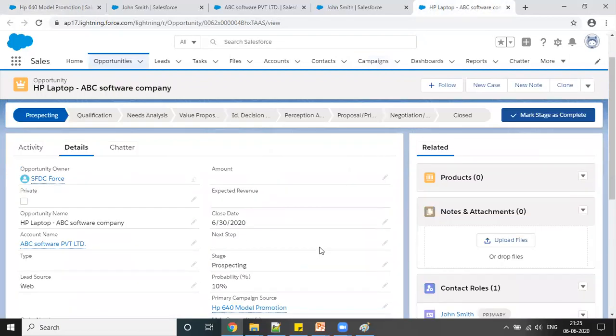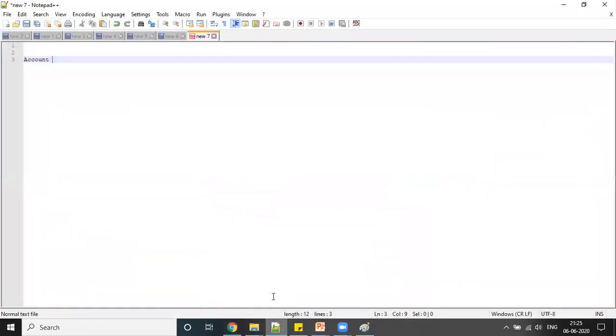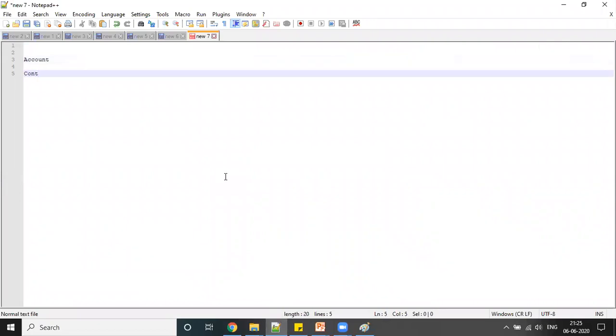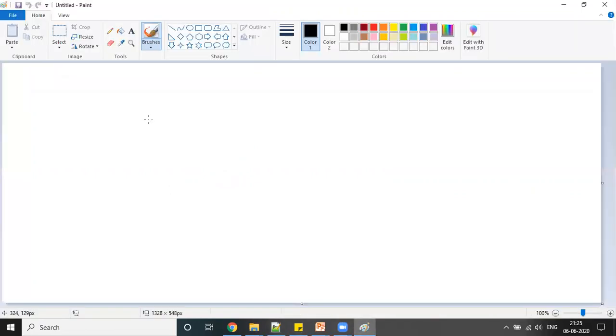So let's understand the relationship between account, then contact, and opportunity. Let me draw here on this. It's going to be more helpful.